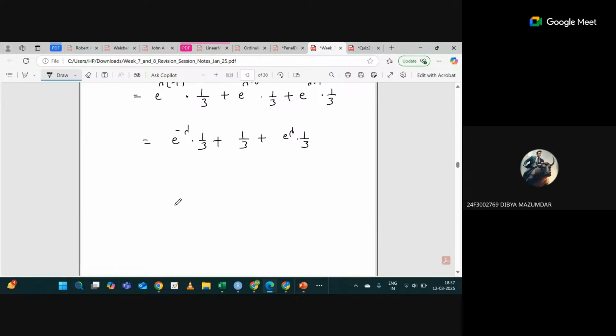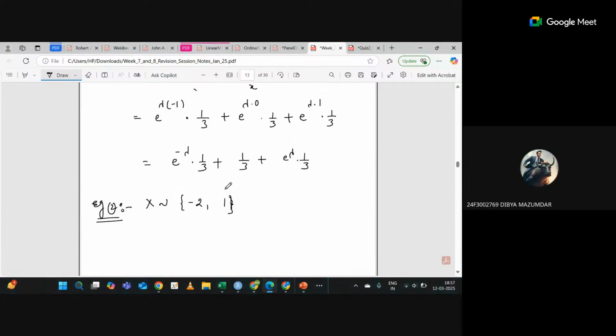Sir, in questions, as I have seen in many places, the coefficient in front is given. Will it be given in the question every time? Which coefficient are you talking about, 1/3? If it's not given, then the distribution will be mentioned. Suppose I am writing X follows discrete uniform distribution with -1, 0, 1. That's a very basic thing. Then all the probabilities will be the same.